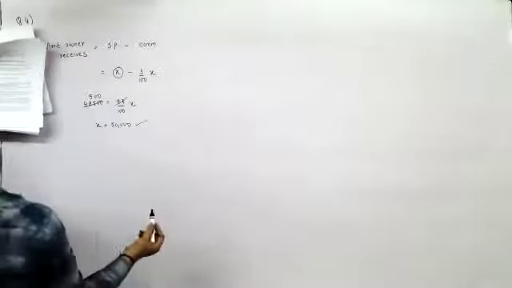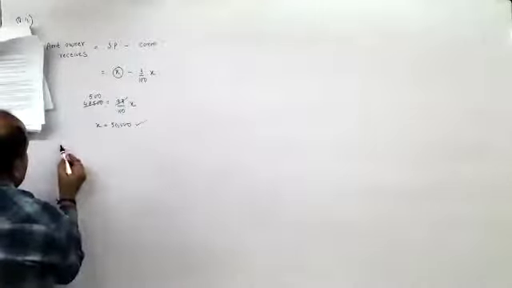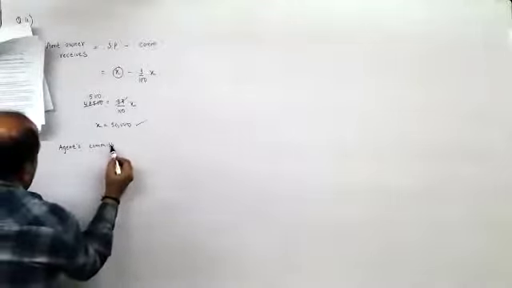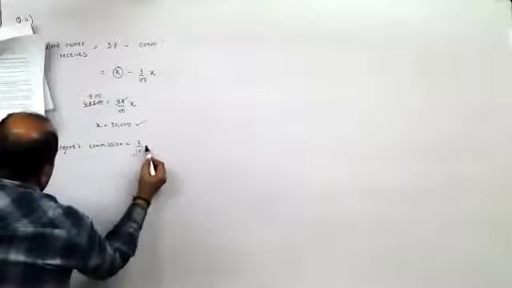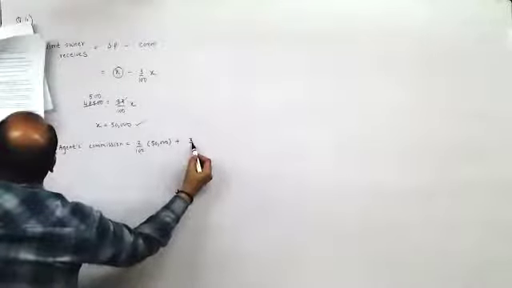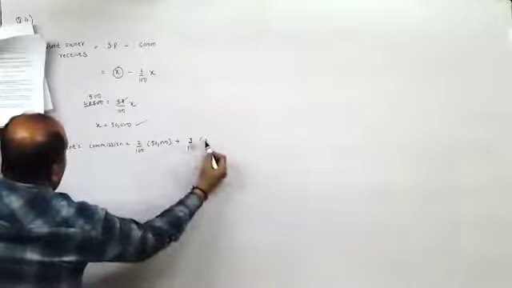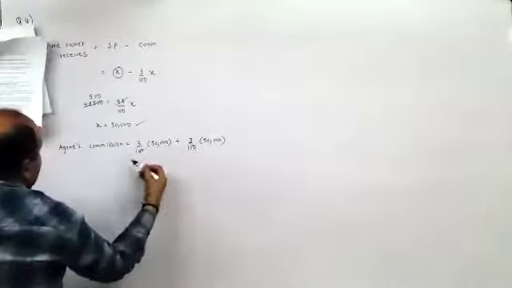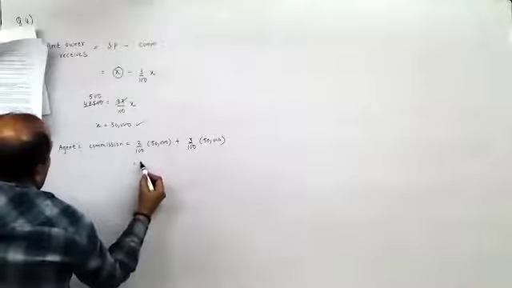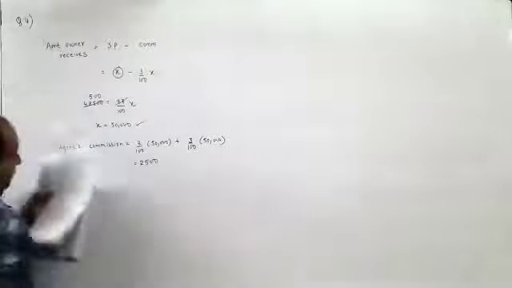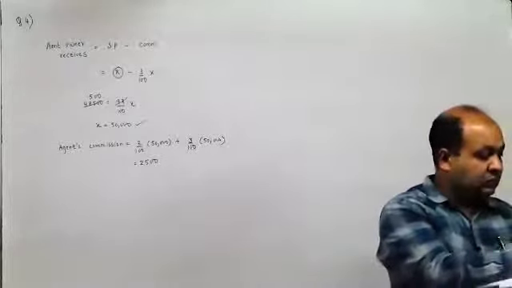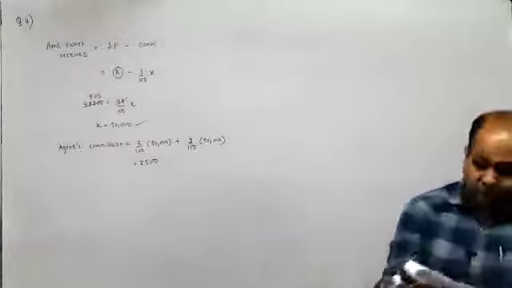Now, agent charged 2% from the buyer also. So agent's commission is equal to 2% from buyer and 3% from seller. 2% of 50,000 plus 3% from the seller. So you can say it is 5% of 50,000. So that means it would be 2,500. Sir, it's correct.